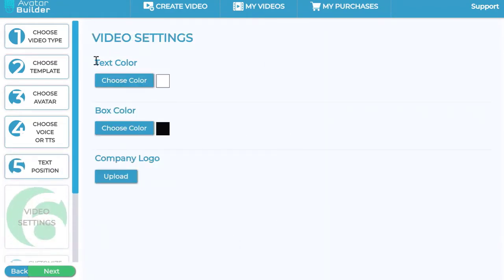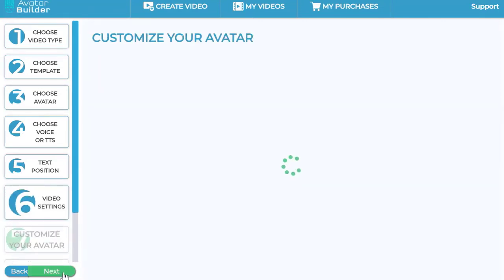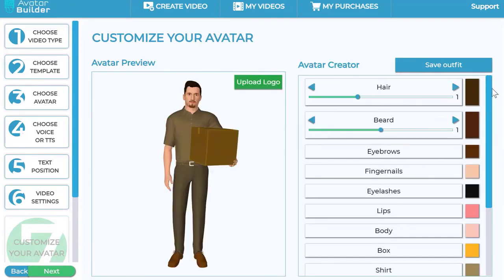Once you're happy with that, now you can change the text color, meaning it's going to change this text color across the entire video. You can change the box color. This was for the box text, meaning your text is having that little box around it, right? And a background. You can change that from black, as it is right now, to any other color that you wish. You can also upload your company logo. This company logo will be like a watermark throughout all the video scenes. This is also up to you, you want to do it or not, okay? Now click next. And then here is where the magic happens.